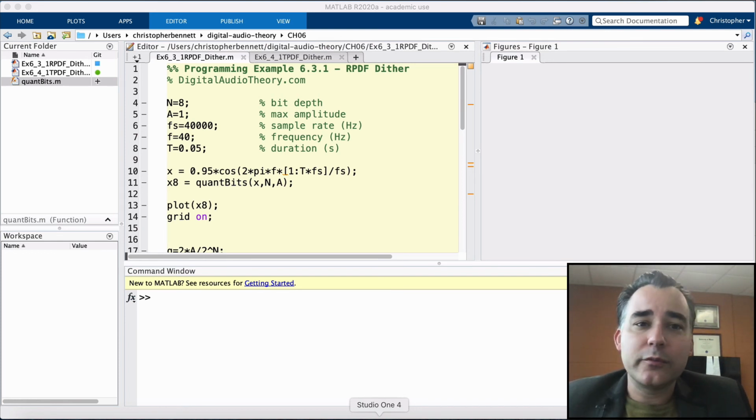Now, one approach to removing noise modulation is to add a very small amount of additive white noise known as dither, in this case RPDF dither, for rectangular probability density function dither. RPDF dither is randomly generated and has an amplitude of half a quantization level, Q over 2.